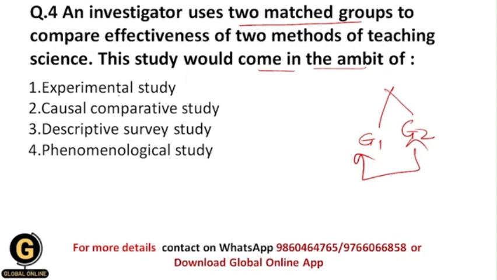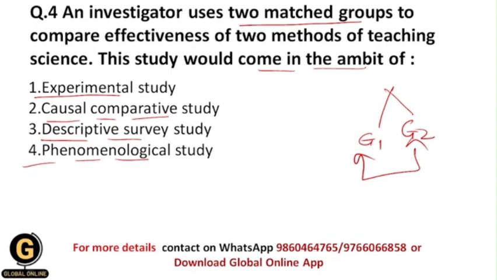Whether it is an experimental study, a causal comparative study, a descriptive survey study, or a phenomenological study. As here there are two groups, and these two groups are matched groups, and we are going to compare these groups, because of that we are going to assess the effectiveness of two methods of teaching science.